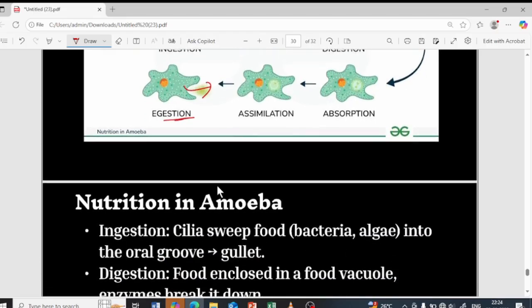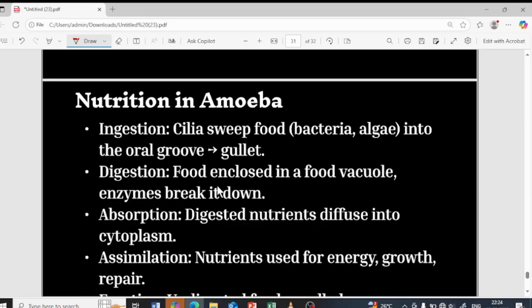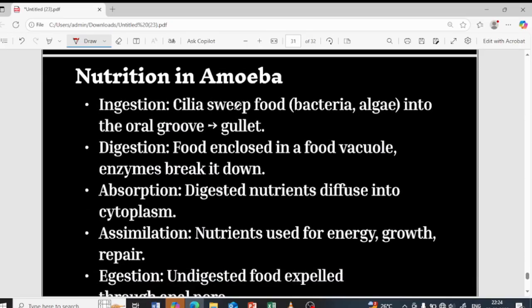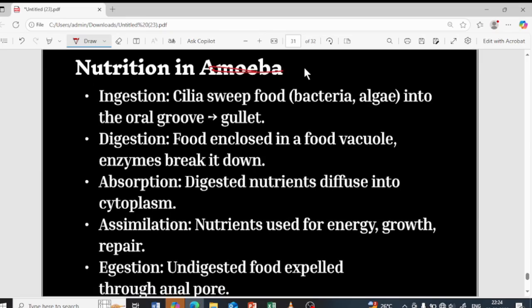Yes, that's about amoeba. I'm sorry, I have written wrong here. This is the digestion in the paramecium. So next is about the digestion in the paramecium.